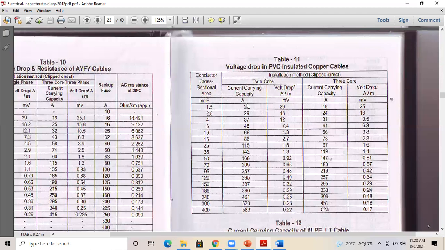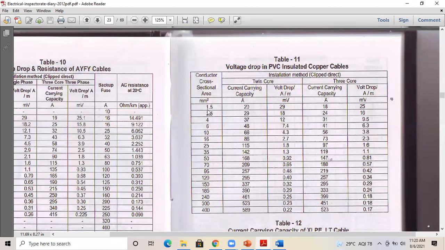Okay, 100 or 120 meters. Now, taking that value into consideration, can you do the voltage drop calculation as we have done in the previous question? Here the voltage drop is 29. Okay, here we are taking single phase, twin core, since a half HP pump will not be on a 3-phase supply, it will obviously come in single phase.